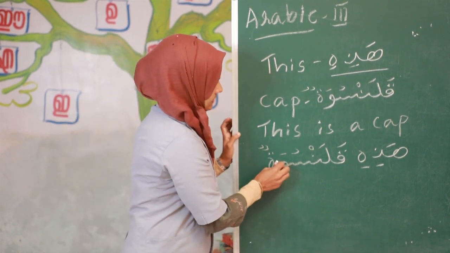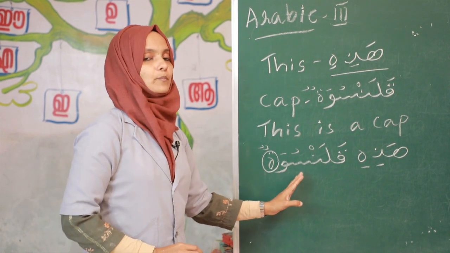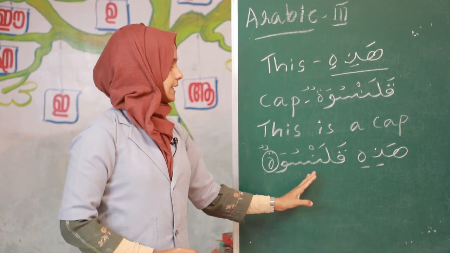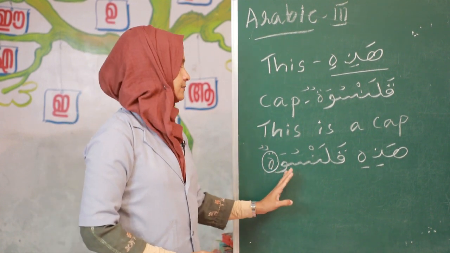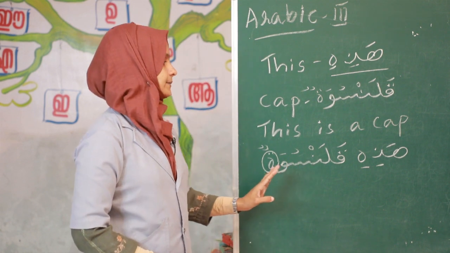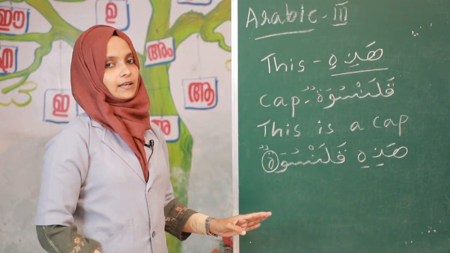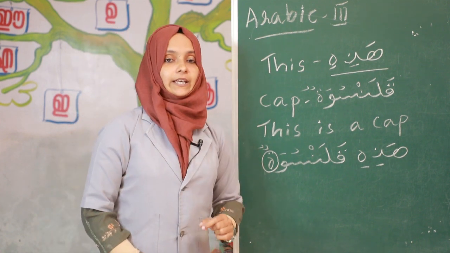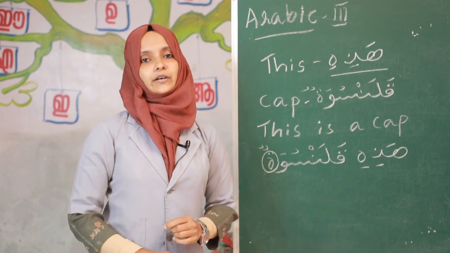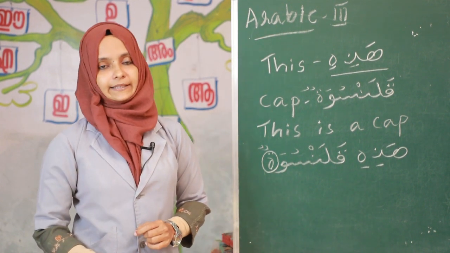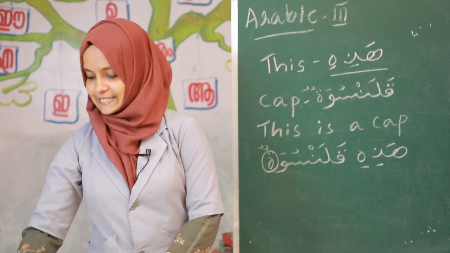Here the last letter is ta, so it is a muannas word. If a muannas word comes in a sentence, we use hadihi. And listen, if the word is mudhakkar, we use hada. I think all of you understand. Clear? Yes, listen here.